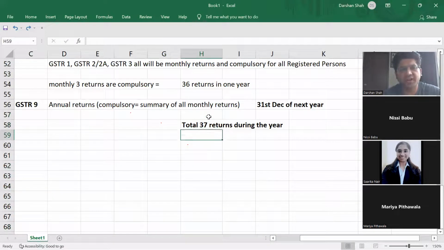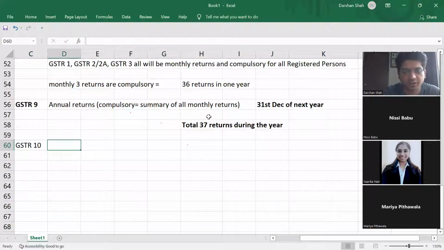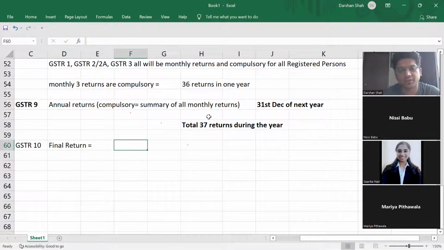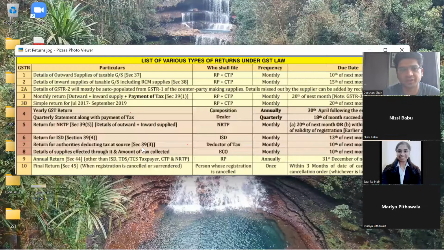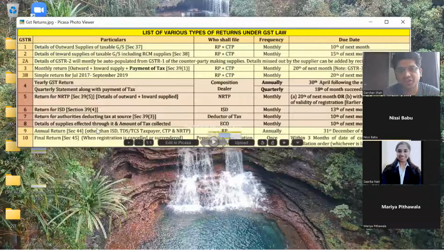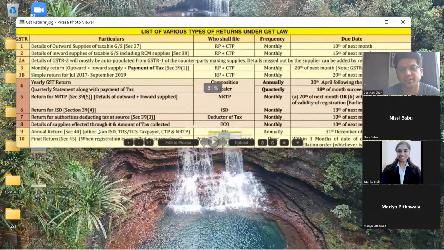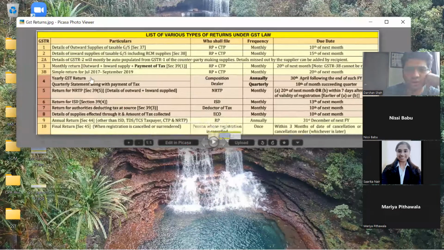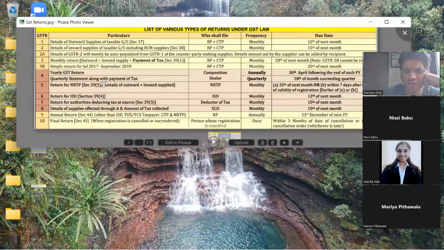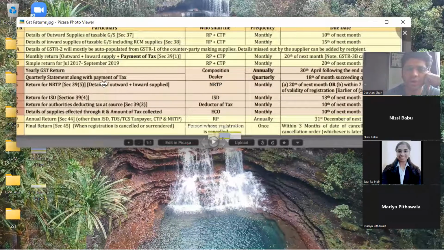And then GSTR 10 comes when you have to shut down your company. This is your final return, when registration is cancelled or surrendered, even if you are not shutting down the company but want to cancel your registration.